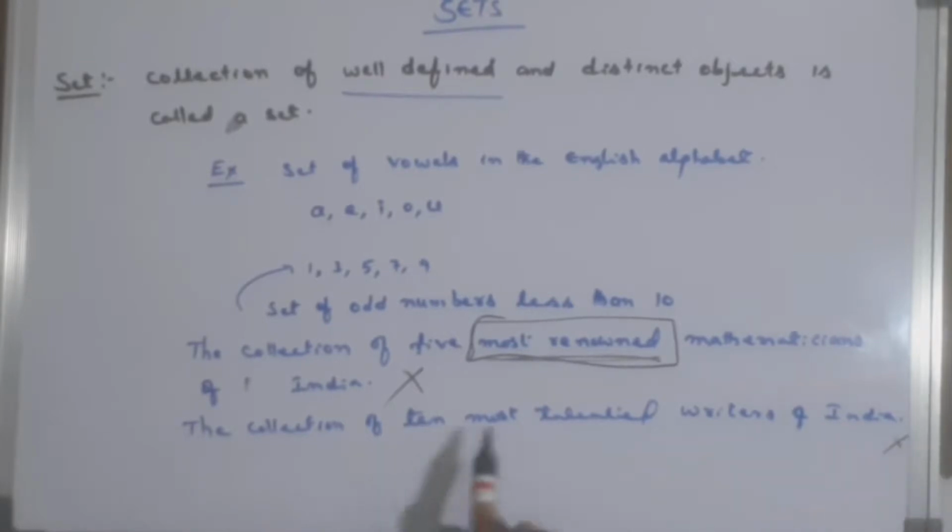Why? Because in most talented writers of India, the word most talented is conveying more than one meaning. The writers are most talented in which field? Either story writing or any field of writing, either story or revolution or romantic or anything it may be.